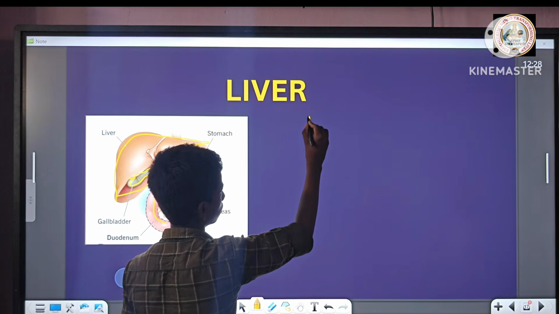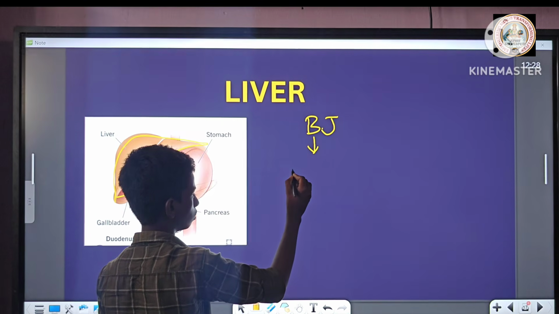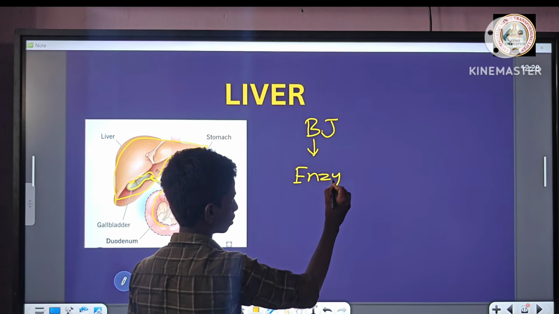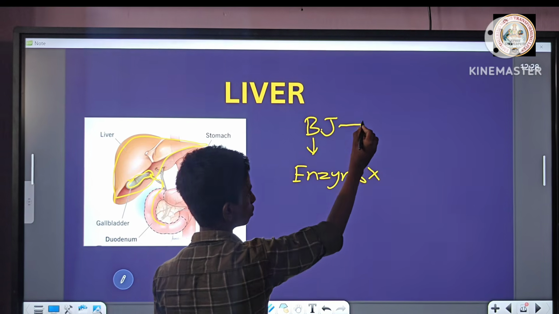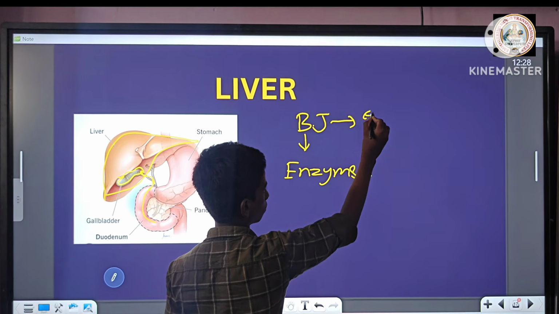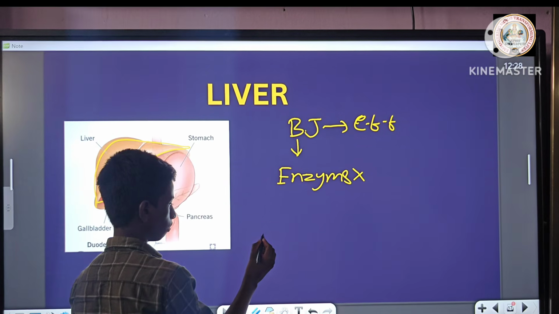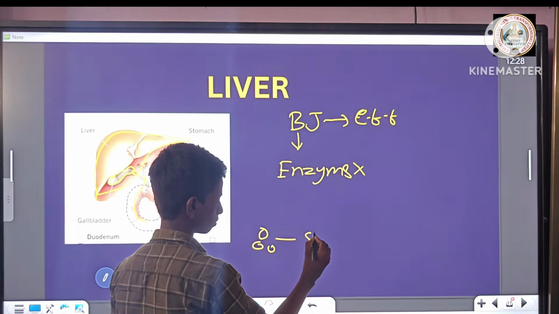Bile juice does not have any enzymes, but bile juice helps in the emulsification of fats. Emulsification means the fat turns into small globules.